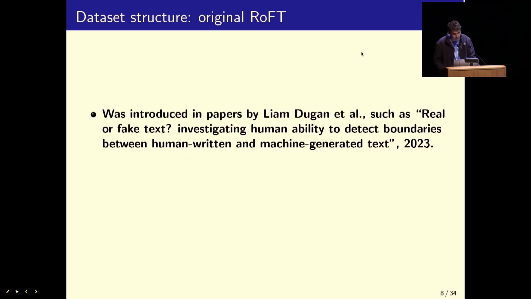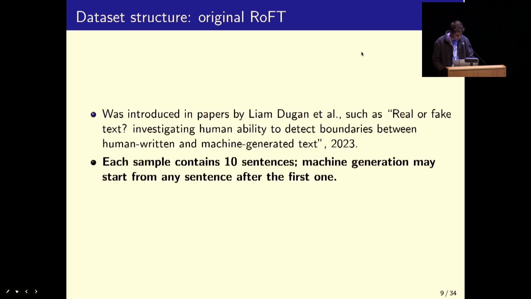So we study 2 datasets in this work, and the first one is from prior work called RoFT, which stands for real or fake text, and this was introduced by Dugan et al. in their paper. Each sample in this dataset contains 10 sentences, and it always starts with human text, and at some point it gets completed by a machine, except in certain cases, about 10% of the data is purely human.